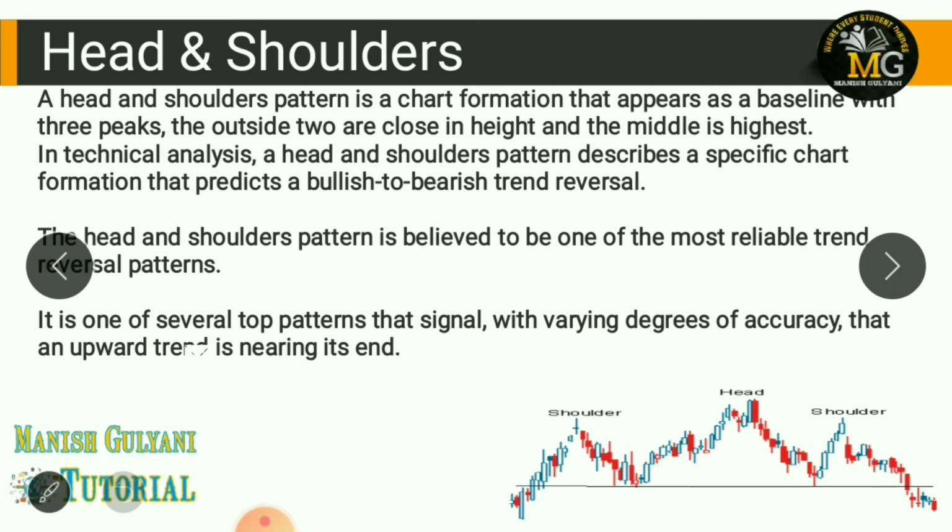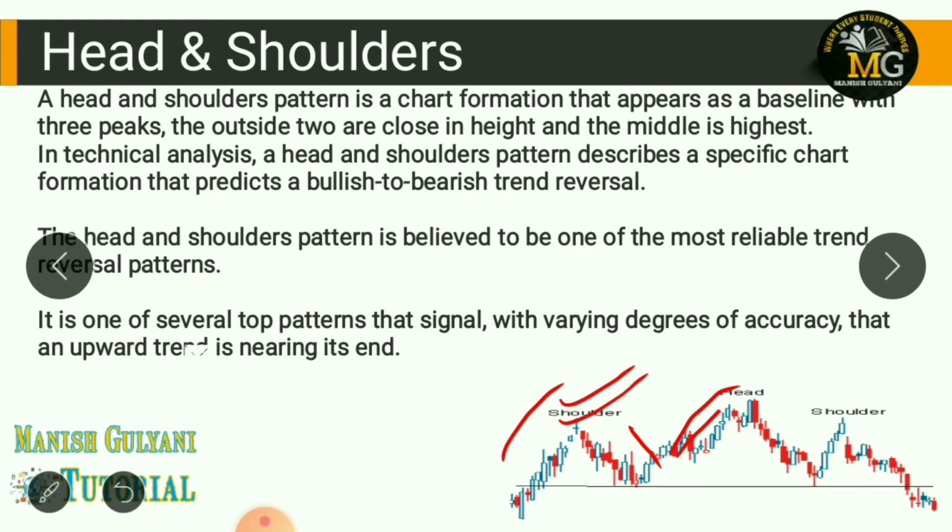Such a formation usually occurs on the technical chart of a stock index when it is in the process of reversing an ongoing trend. This pattern occurs on the chart when the stock price hits its peak point and declines thereafter. As you can see in the chart, firstly stock price increases, then declines. Then again it increases. So in this chart, the stock price hits its peak, declines thereafter, then the price rises above the previous peak. As you can see, the previous peak point is this.